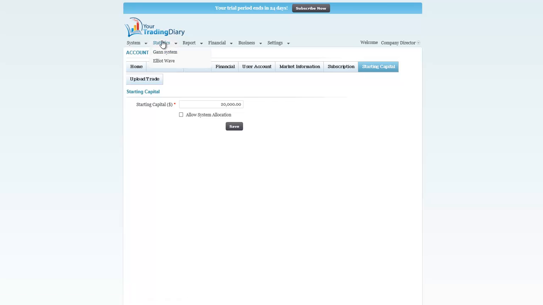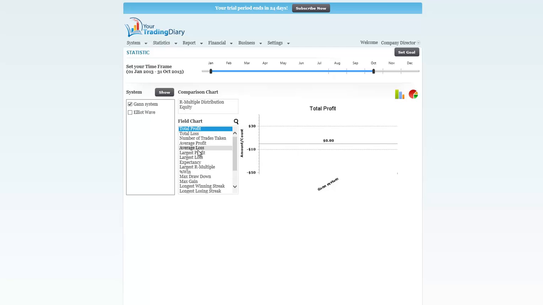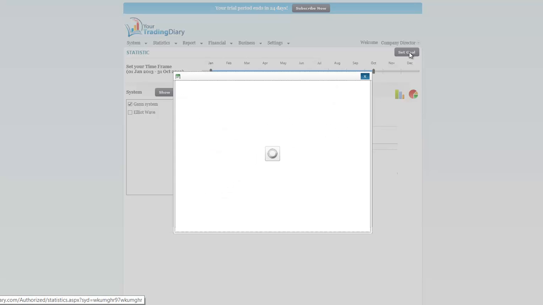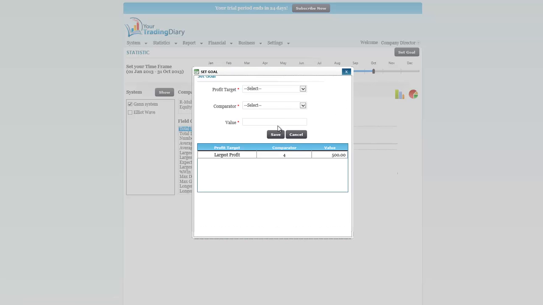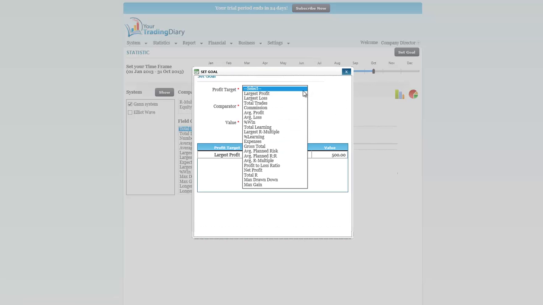The second one is if I go to statistics and look at setting a goal. I think we need to clear out a few of these. There's probably some of these goals like expenses.